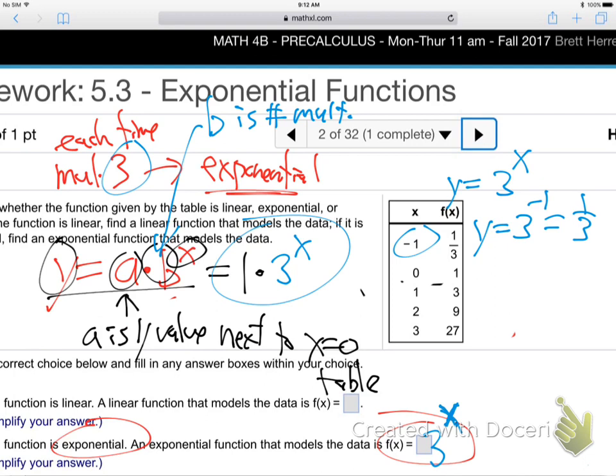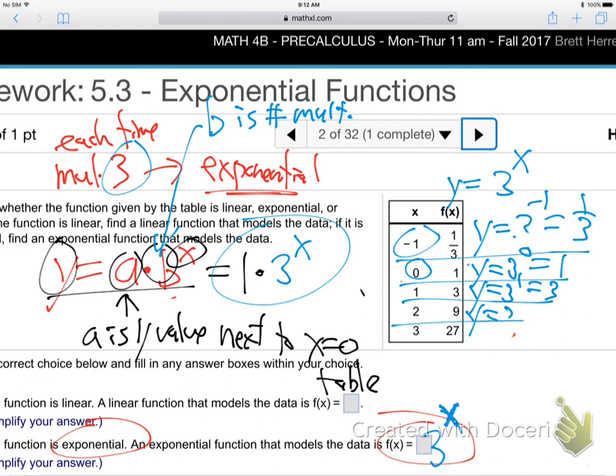So yeah, that's right. 3 to the -1, it's working. How about the next one? x is 0. What am I doing? 3 to the 0. I'm just doing them one step at a time here. So y equals 3 to the, plugging in the x, 0. What's anything to the 0 power? Remember, it's 1. Anything to the 0 power is 1. Now let's try the next one. 3 to the 1 power, 3. See, it's working, isn't it? 3 to the 2nd power, 9, etc. It's working. That is indeed the formula cranking out those table values.